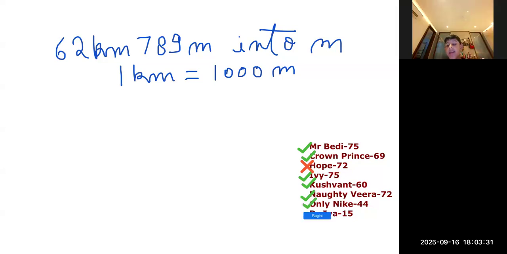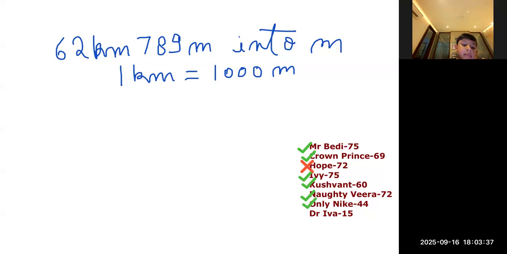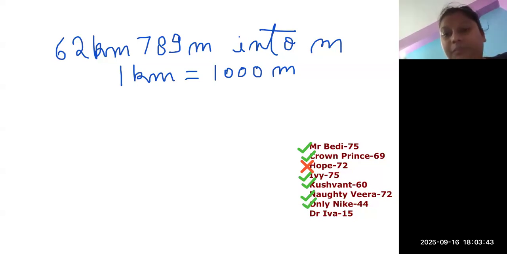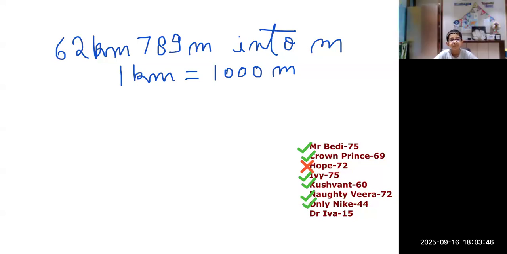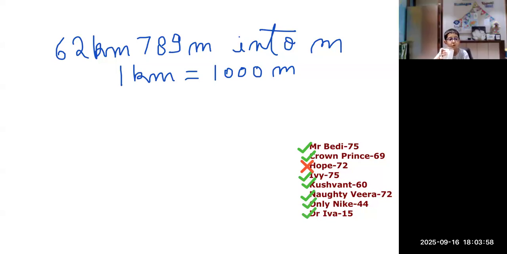Okay, Nike got it correct. Eva? Ma'am, you are doing the correct thing. I shall get a kid zone. Ma'am, I think Eva is still solving. Excuse me, ma'am. Yes. Ma'am, on 13th September, it was my little sister's birthday, who is now 1 year. Oh, that's good. Okay, Hope got it wrong. It is my birthday, 14 September.